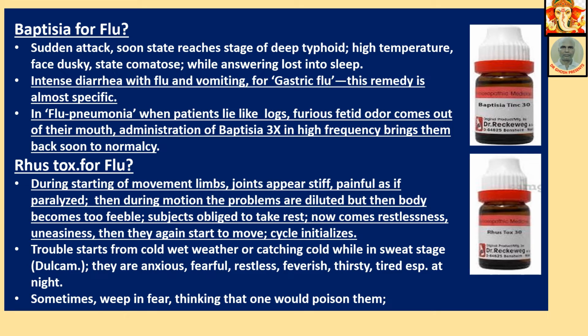Then normalcy. Then the body is weak, take rest. Again the cycle starts. Trouble starts from cold, wet weather, catching cold while in sweat stage. Dulcamara also we get the same symptom. They are anxious, fearful, restless, feverish, thirsty, tired, especially at night. Sometimes they weep in fear, thinking that one would poison them.